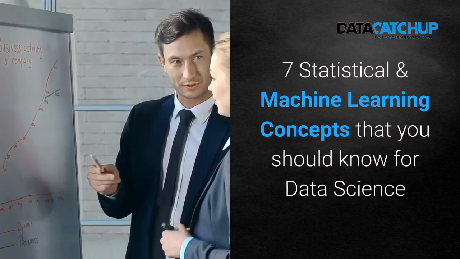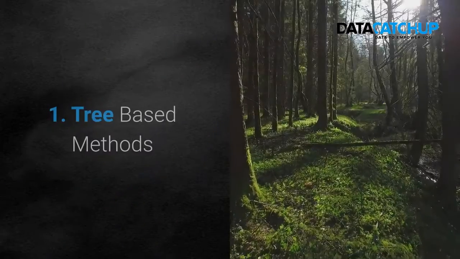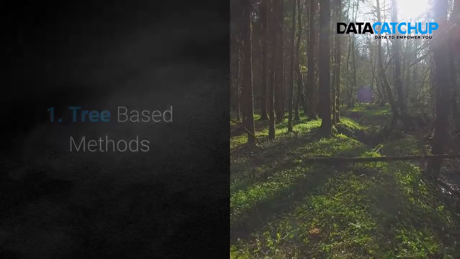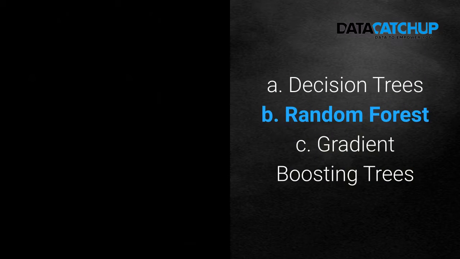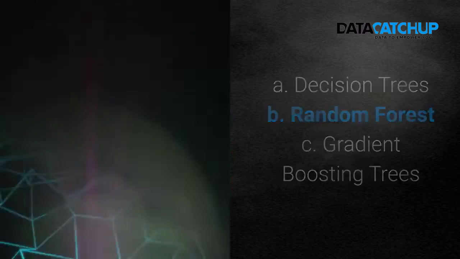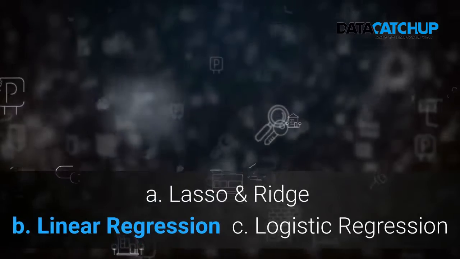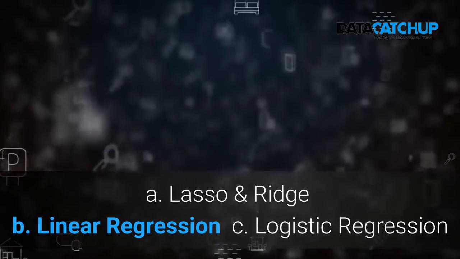7 Statistical and Machine Learning Concepts that you should know for data science. 1. Tree-based methods. A. Decision trees. B. Random forest. C. Gradient boosting trees. 2. Linear regularized models. A. Lasso and ridge. B. Linear regression.